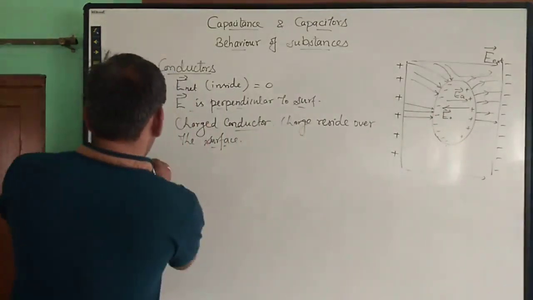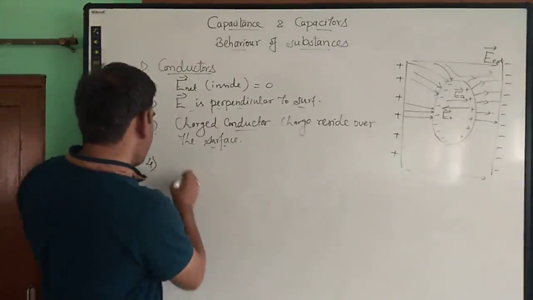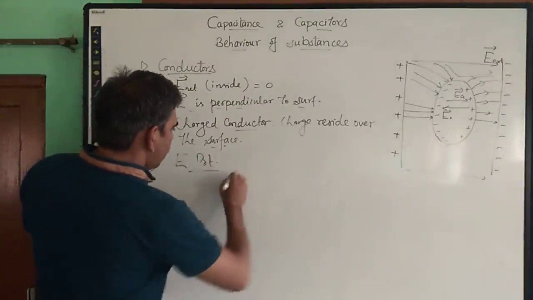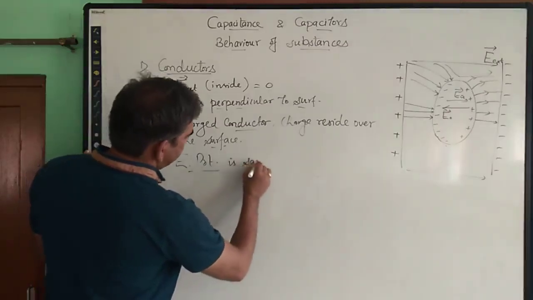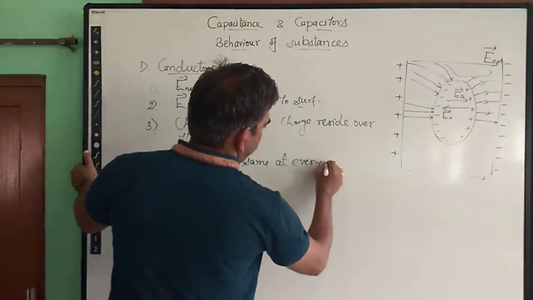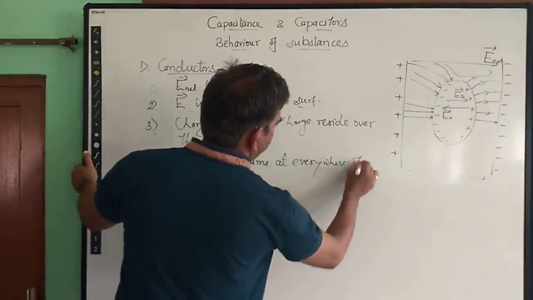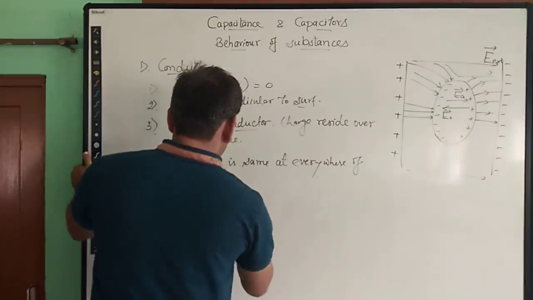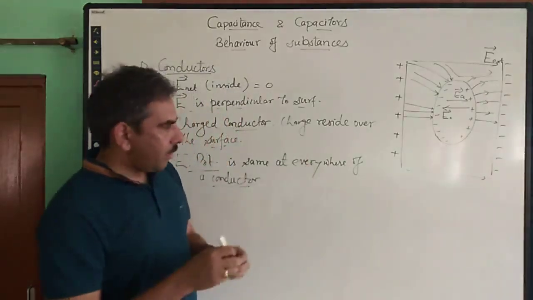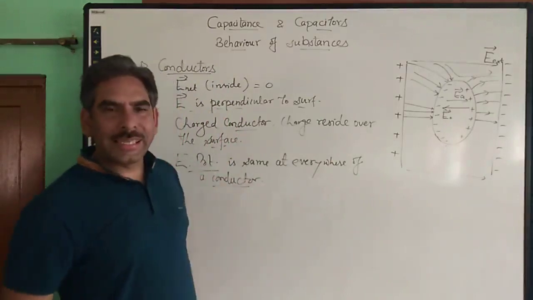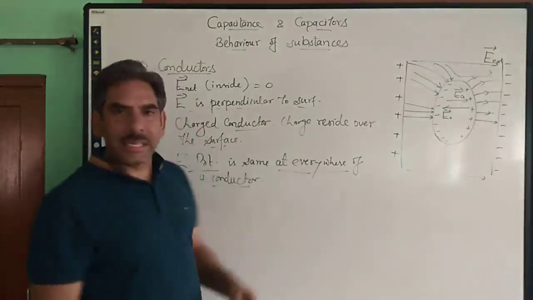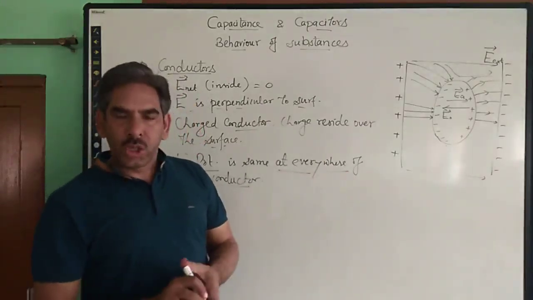Okay. Another thing is that the electrostatic potential is same at every point of a conductor. In case of a conductor, the electric potential is same everywhere, over the surface and inside the volume of the conductor.